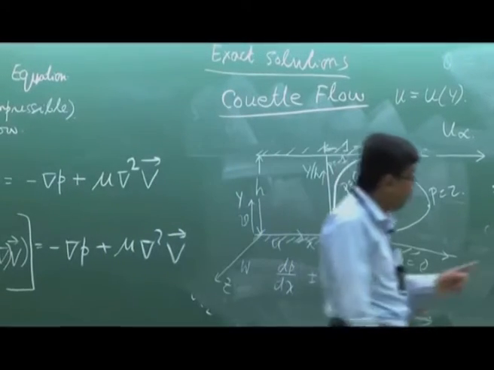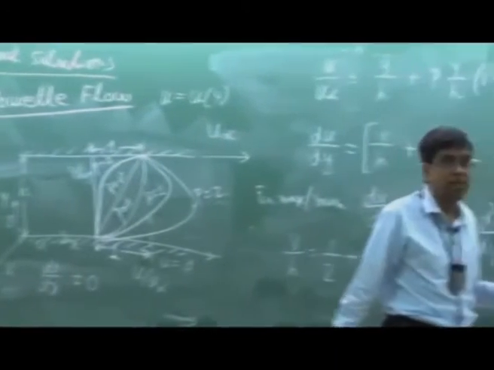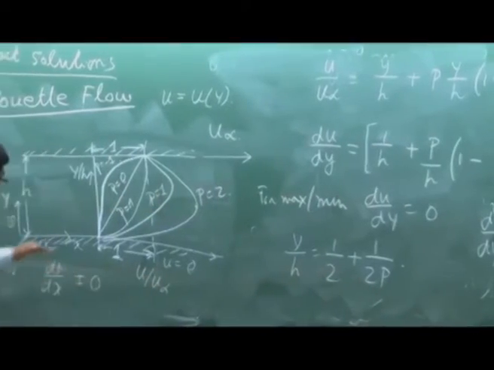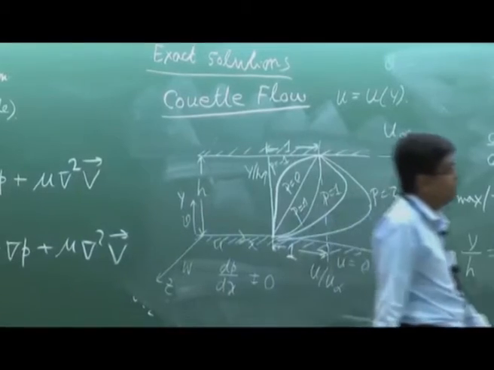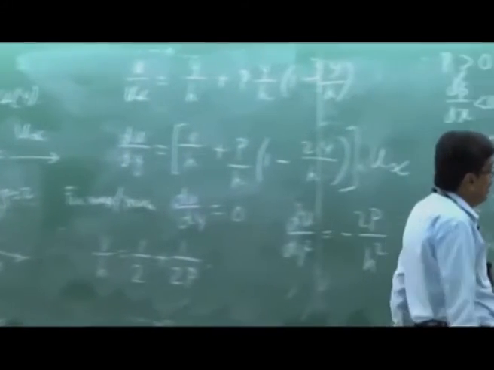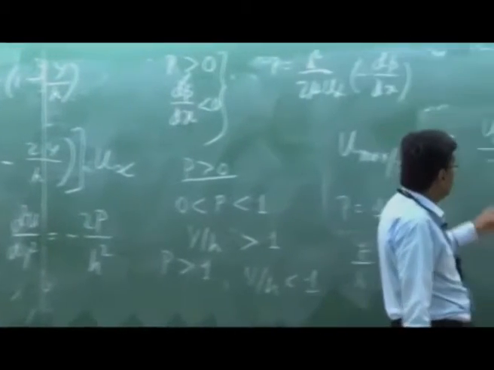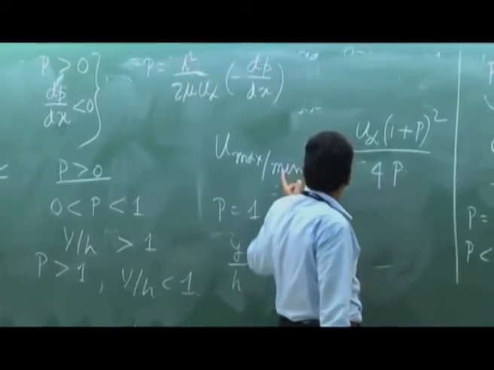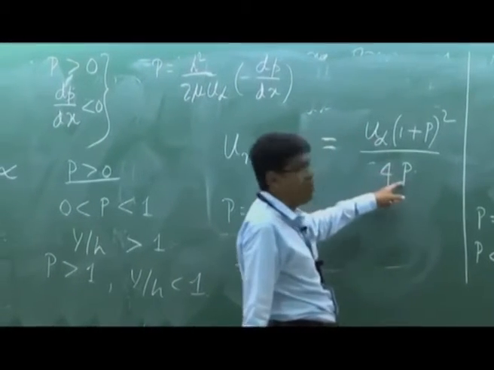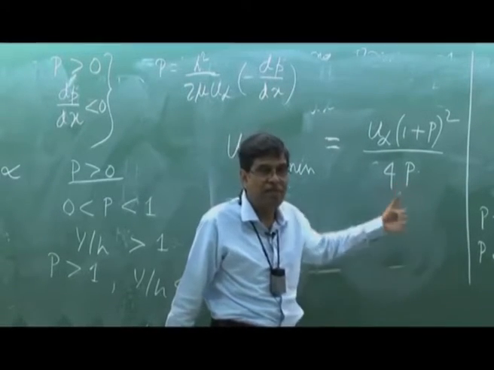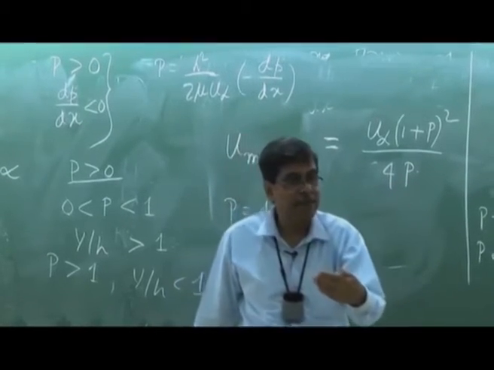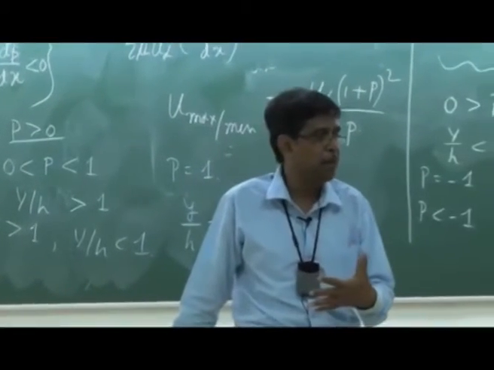Then we find that Y is greater than 0. That means we come to the flow domain above this stationary plate, and in this case the value of U minimum will be given by this with a negative sign. P is less than 0 means in the opposite direction. That means the flow reversal will take place.